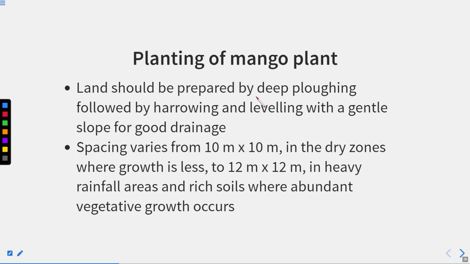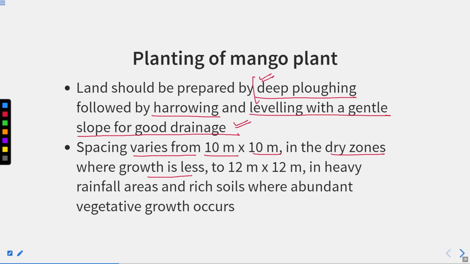Land should be prepared by deep plowing, very important, not shallow plowing. It should be done deep plowing, followed by harrowing and leveling with a gentle slope for good drainage. Spacing varies from 10 meter by 10 meter in the dry zones where growth is less, to 12 meter by 12 meter in heavy rainfall areas and rich soil where abundant vegetative growth occurs.